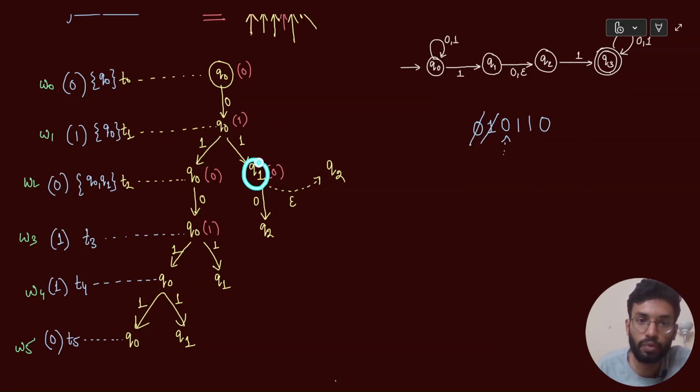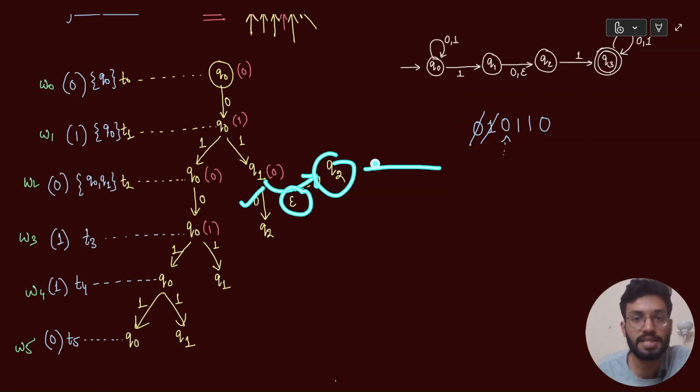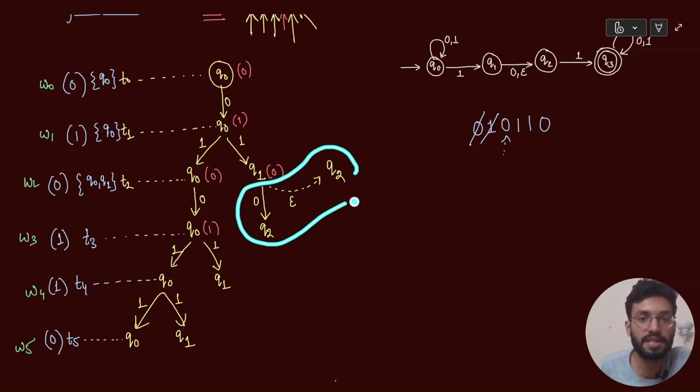So from Q1 I'll go to the state Q2 but with an epsilon transition because I have taken nothing from the input. Right, so again Q1 will spawn two different threads of computation. One of the threads will go to a state Q2 with 0 inputted. Other thread will go to state Q2 with nothing inputted. So it will remain at the same level. But again, level does not matter, right? Level is just a way of representation. It tells nothing about the real computation.